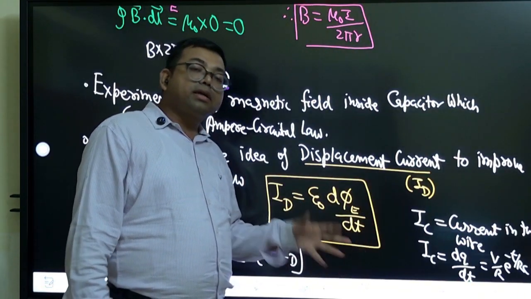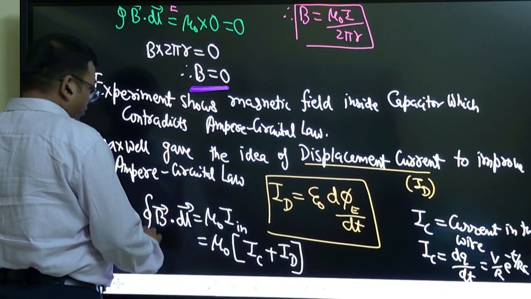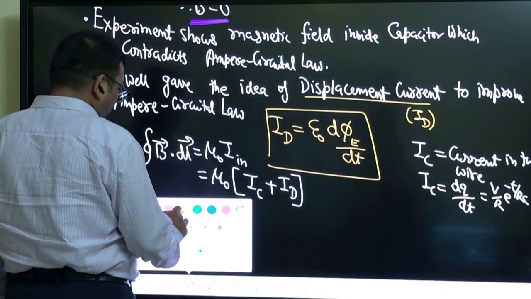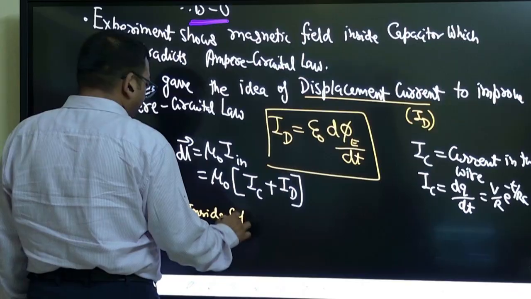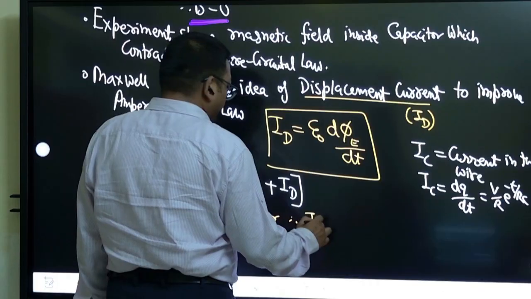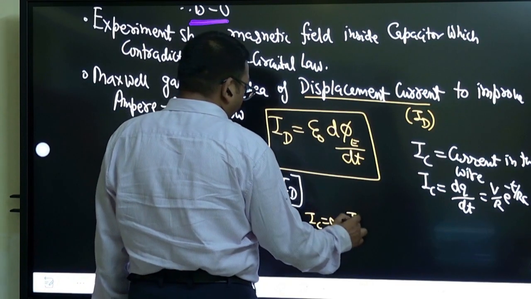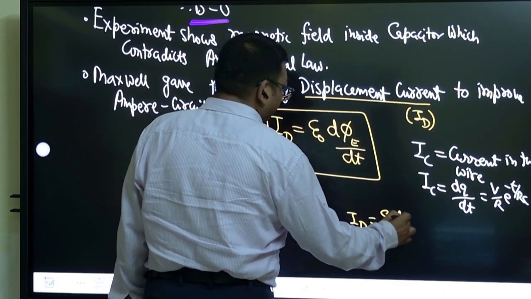There is no conduction current inside the capacitor. So inside the capacitor, IC is 0, but ID is there. ID is not 0. ID will be this formula, epsilon naught d phi E by dt.